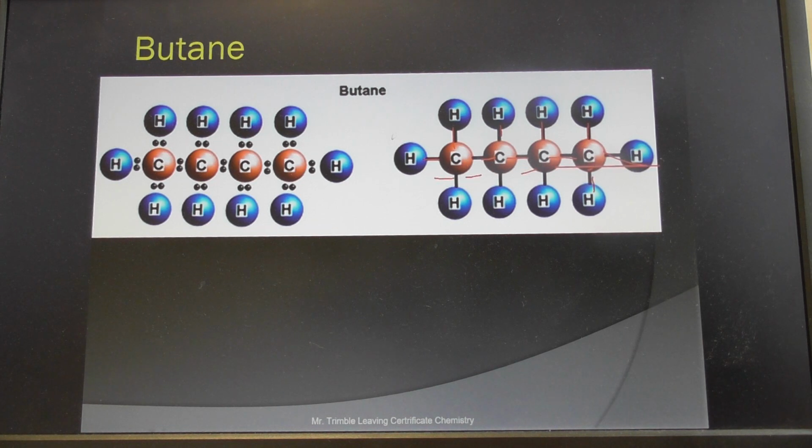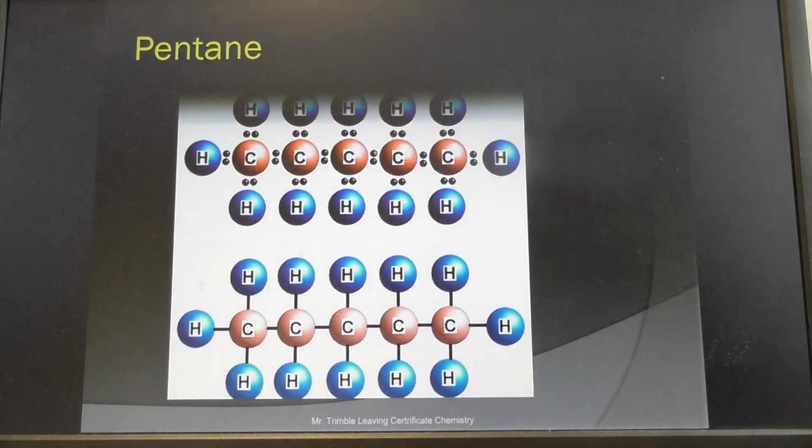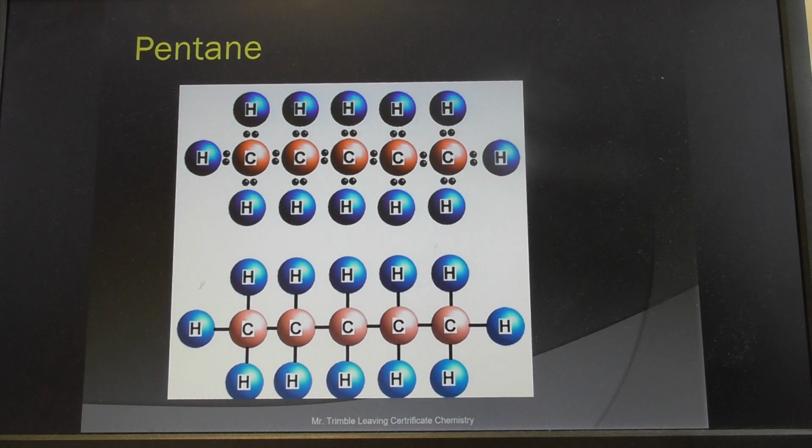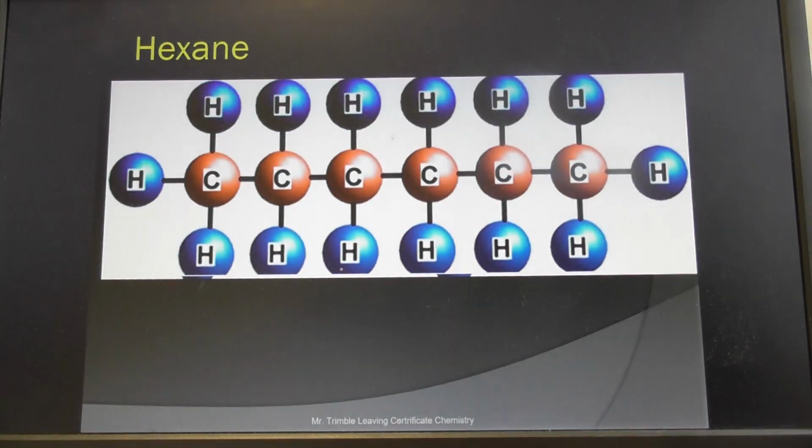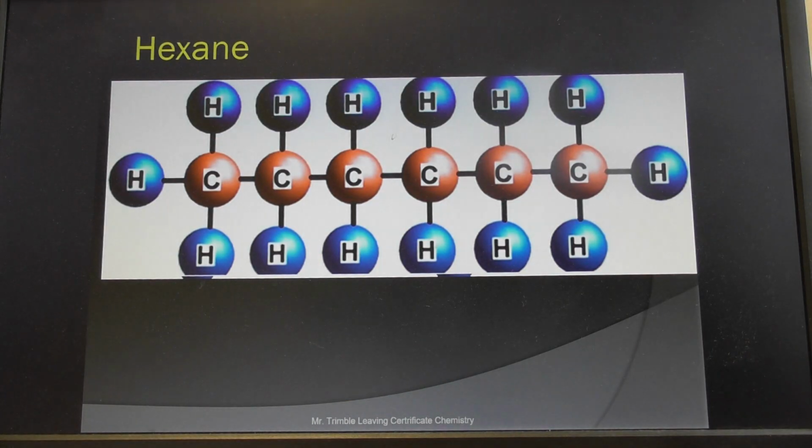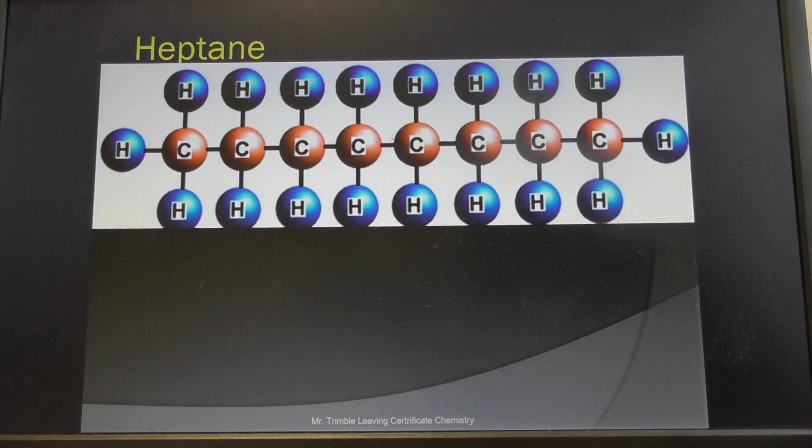I mean, you could work out the general formula just from knowing that every carbon will have 4 bonds, and in this case, because it's an alkane, 4 single bonds, and every hydrogen will have 1 bond. I mean, it's like playing with Lego. You can just add those together. And there's pentane. You see, that brings us up to that. Hexane, 1, 2, 3, 4, 5, 6. Heptane, 1, 2, 3, 4, 5, 6, 7, 8.